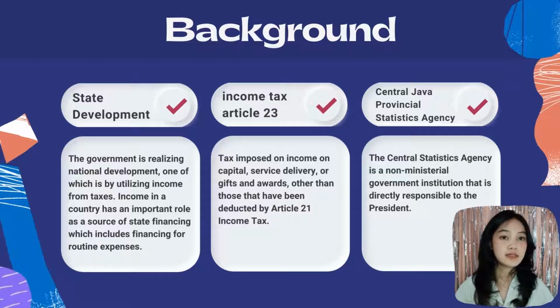The Central Statistic Agency is a non-ministerial government institution that is directly responsible to the President. The Central Bureau of Statistics of Central Java Province has a role as a tax collector who is obliged to calculate, deposit, and report income tax or PPh Article 23 on services that have been used in accordance with the existing collection system based on applicable laws and regulations.